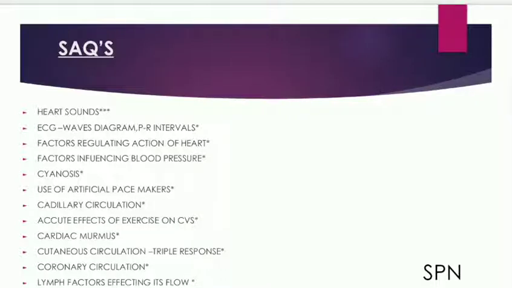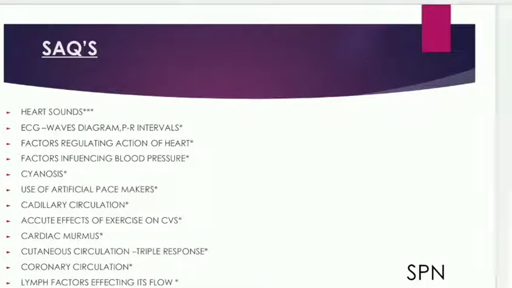Short answer questions. Heart sounds, ECG waves, PR interval, the factors regulating the action of the heart and the factors influencing blood pressure, cyanosis, pacemaker, cardiac circulation, acute effects of exercises on CVS, cardiac murmurs, cutaneous circulation, triple response, coronary circulation, lymph and factors affecting its flow.